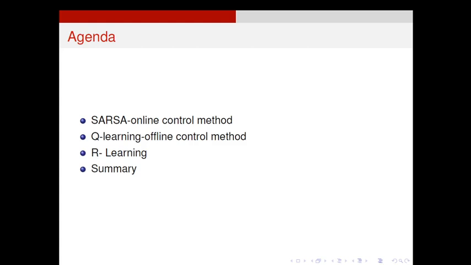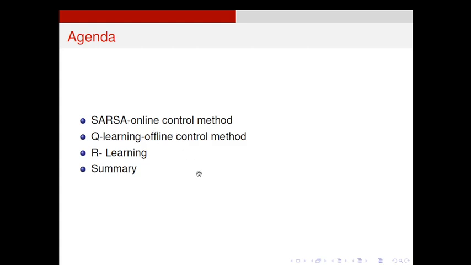There are specific names for these approaches. The online control method has the name SARSA, State Action Reward State Action. This quintuple is written in the short form SARSA. That is an online control method.